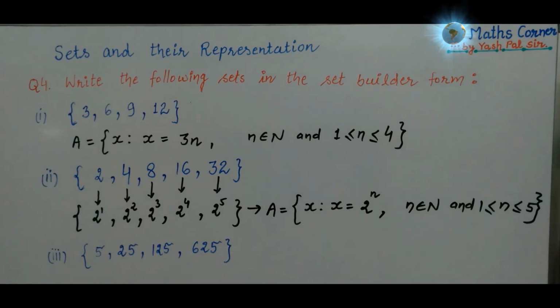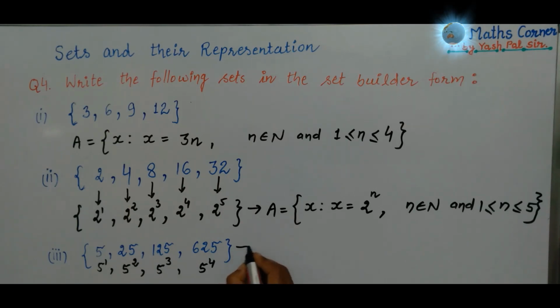In third part also we do the same thing. This 5, 25, 125, 625. What is the meaning of this? 5 means 5 raised to power 1. 25 means 5 into 5, that is 5 raised to power 2. 125 means 5 raised to power 3. 625 we can write as 5 raised to power 4. So how to write this collection in set builder form?